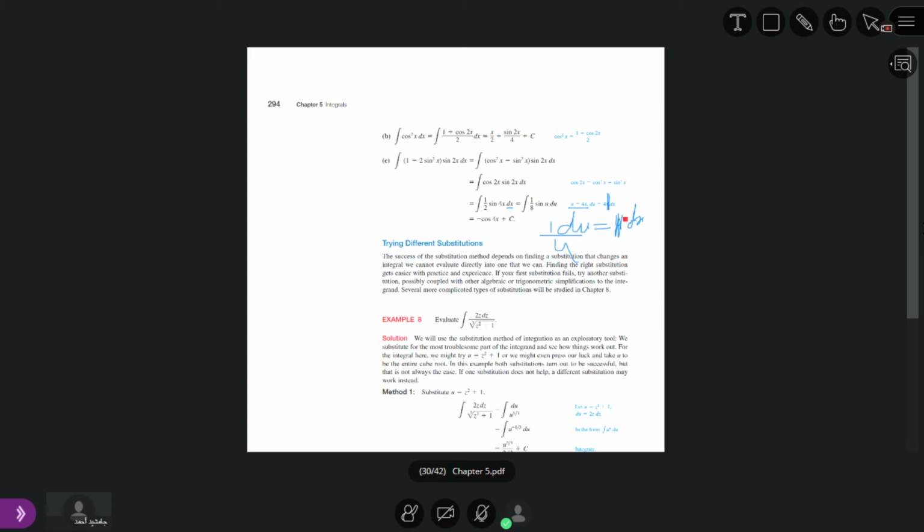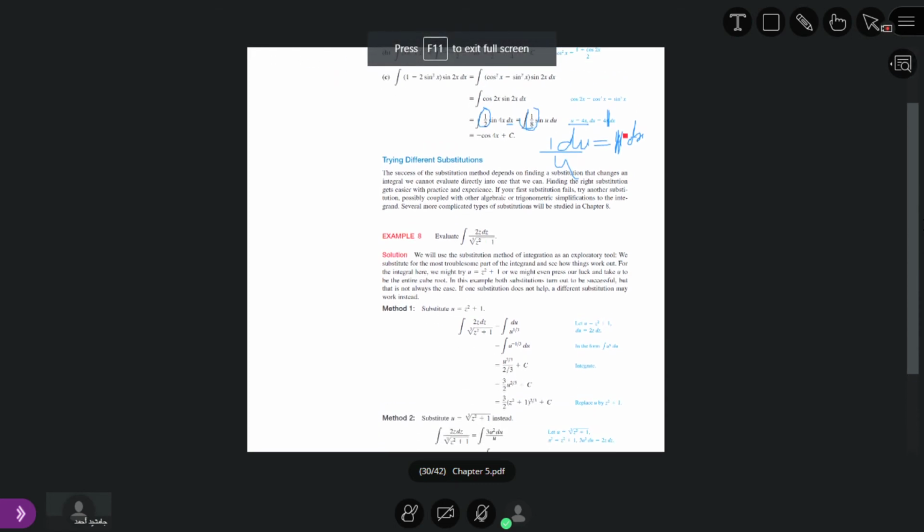So this becomes 1 over 4, because 4 divided by 4 is 1. And this 1 over 2, which is given outside the integral, times 1 over 4 gives 1 over 8. This is a constant, it goes outside. So 1 over 8 outside. What is the antiderivative of